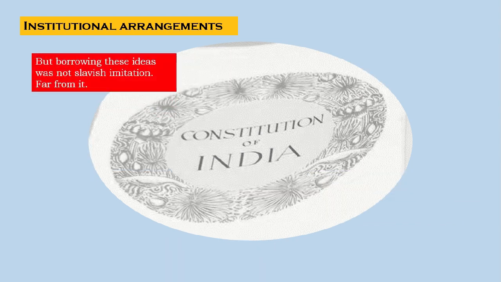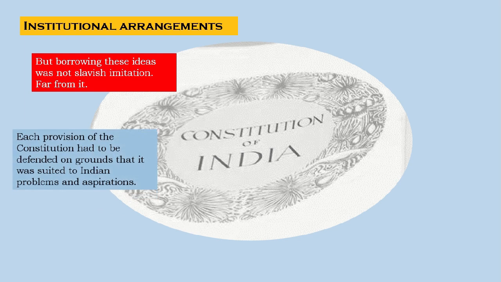But borrowing these ideas was not slavish imitation, far from it. Each provision of the Constitution had to be defended on the grounds that it was suited to Indian problems and aspirations.